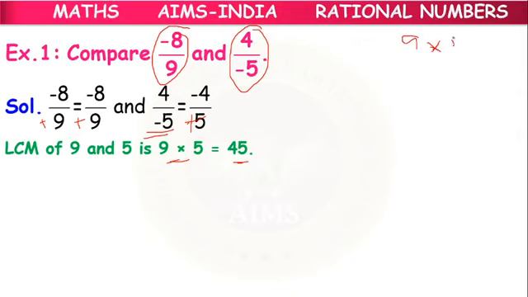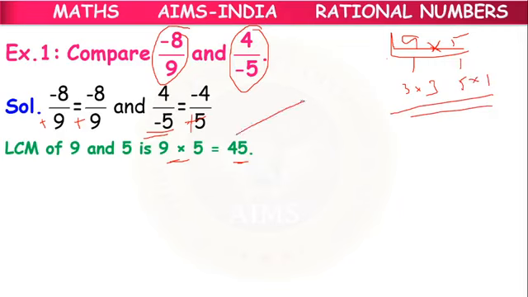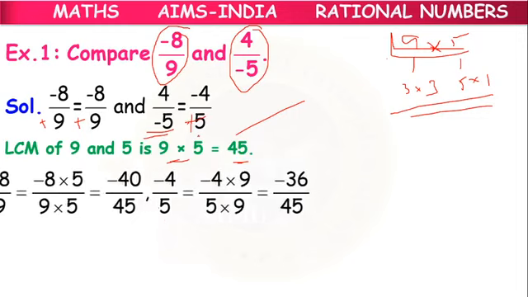You might be learning the prime factorization method, where we divide with a common prime. But there is no common prime number which is a factor of 9 and 5, because 9 can be written as 3 into 3, and 5 as 5 into 1. There is no common prime factor, so we multiply all and get 45. LCM is 45. Now the second step is to write the denominator as 45.